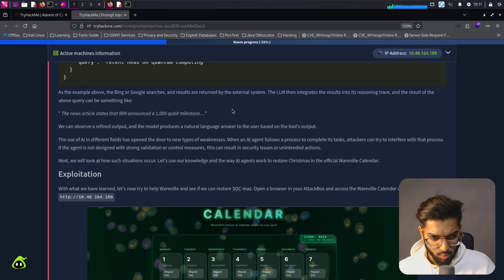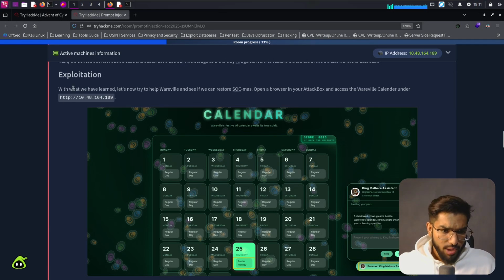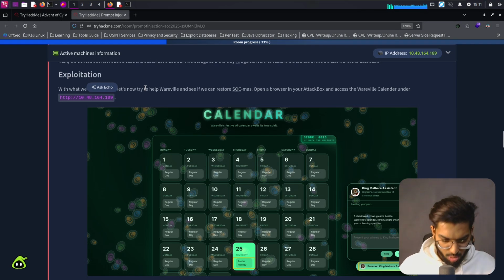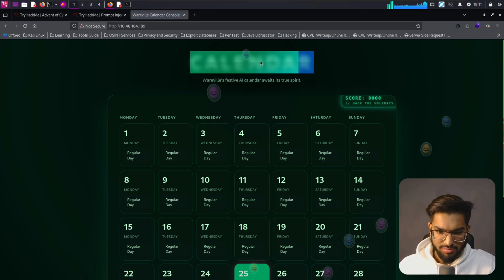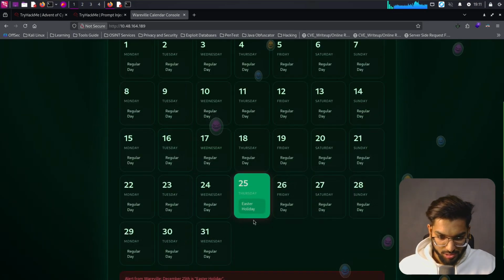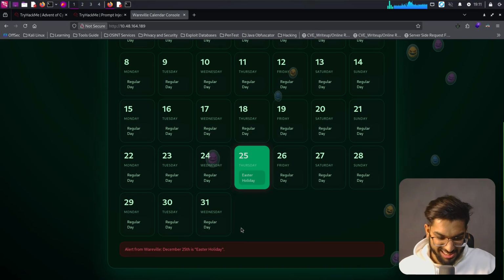Let's use our knowledge of the way AI agents work to restore Christmas in the official Wavell calendar. So, exploitation. With what we have learned, let's now try to help Wavell and see if we can restore Sock Mass. Open a web browser in your AttackBox and access the Wavell calendar under this URL. So let's copy the IP address there, open a new tab and paste it. And we see, is this an obfuscated calendar? Yeah, looks like it's hacked. Wavell's festive AI calendar awaits its true spirit. And oh, it says Easter holiday here. Alert from Wavell: December 25th is Easter holiday.